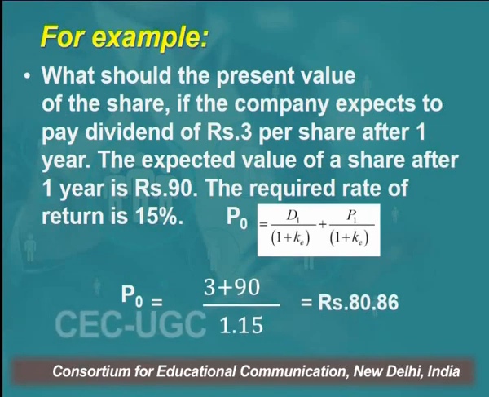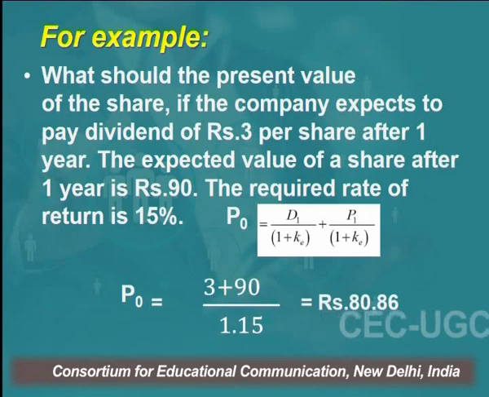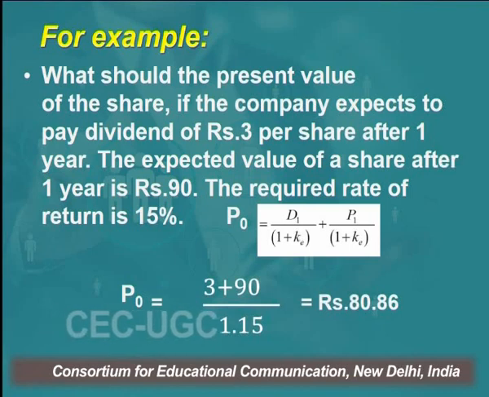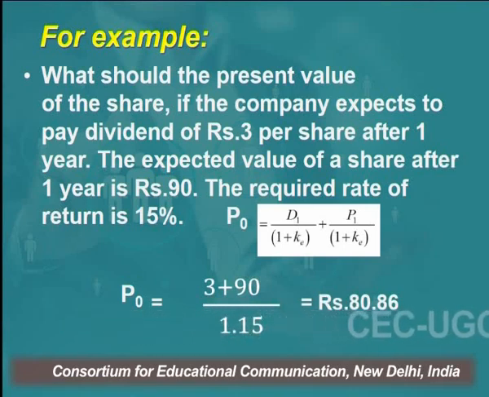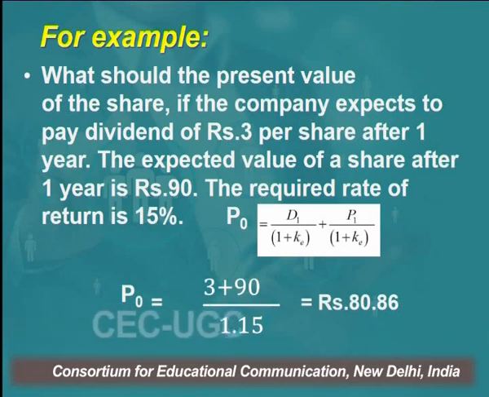So in this case, we use a formula: P0. P0 is called the current price, means price in the zero period, right? P0 is equal to D1 divided by 1 plus KE. D1 is dividend at the end of the year. KE is our cost of equity, plus P1, the expected price at the end of the year, which in our example is rupees 90, divided by 1 plus KE. KE in our example is 15%. So this formula is P0 equals D1 plus P1 divided by 1 plus KE.